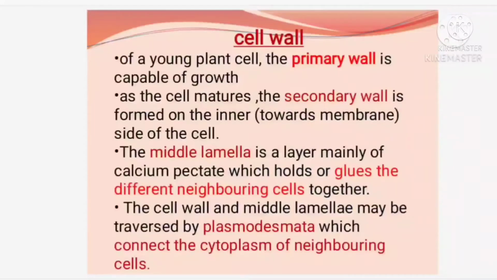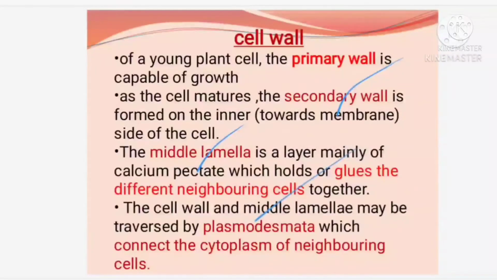Now we will read down. Cell wall of a young plant, when you are seeing its primary wall, is capable of growth. And when the cell is maturing, they are getting converted into what? The secondary wall, which is formed inner to the primary wall. Then there is a middle lamella made up of calcium pectate, and they are gluing the different neighboring cells. The cell wall and the middle lamella may be traversed by plasmodesmata.